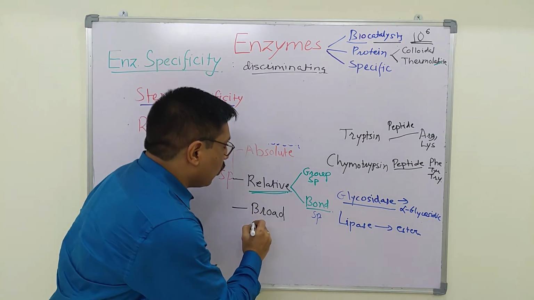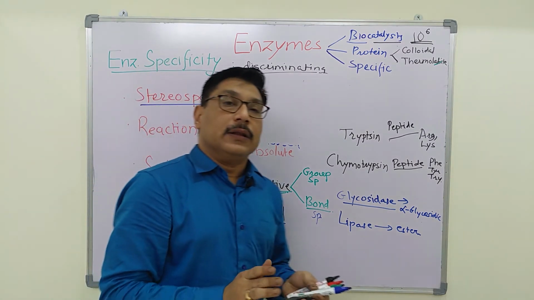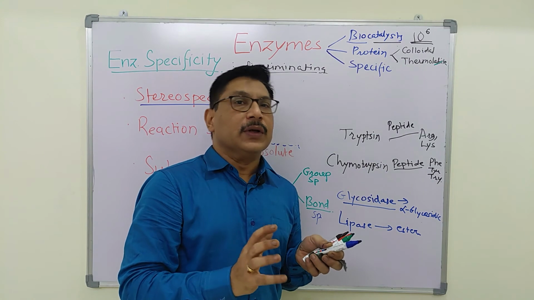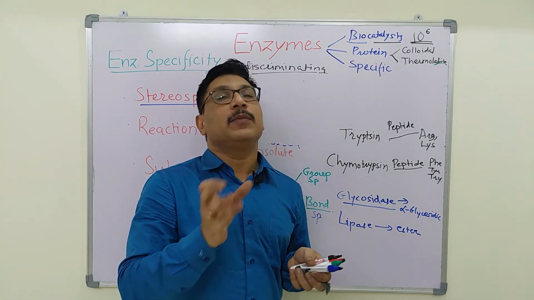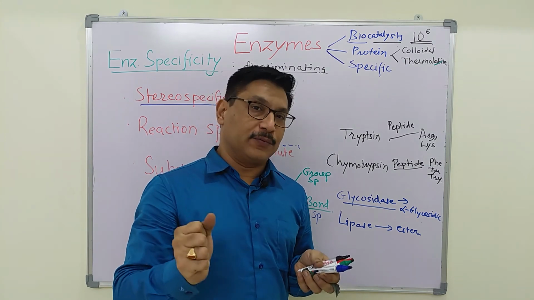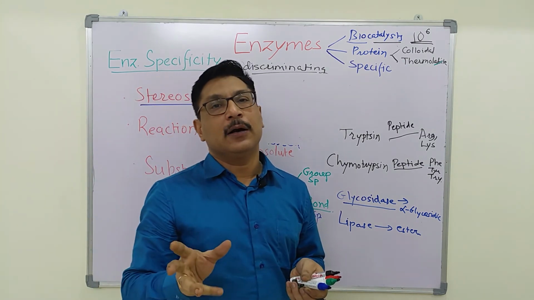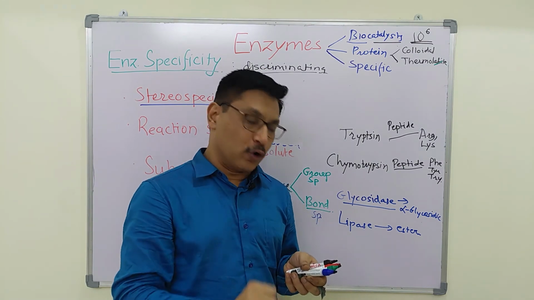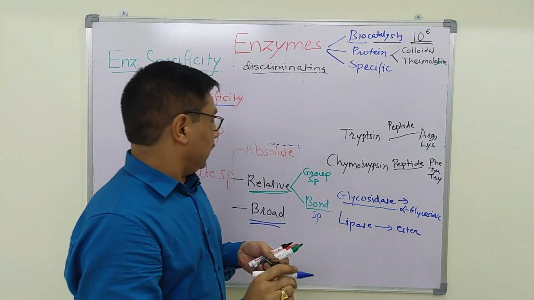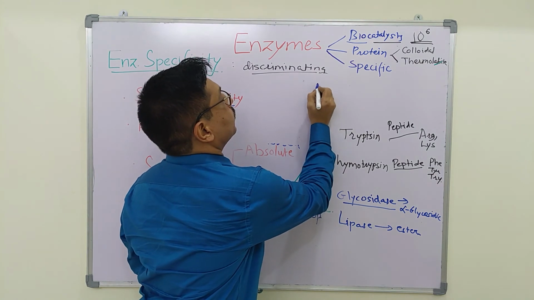In case of broad substrate specificity, some substrates are similar to each other and thereby one enzyme can act on 2 or 3 substrates which are similar in orientation or similar in their formula. The example is hexokinase.